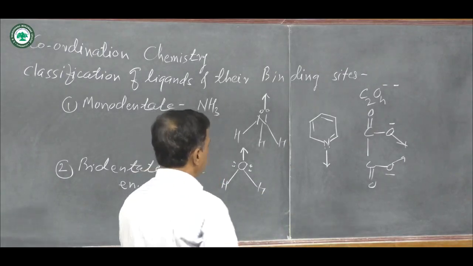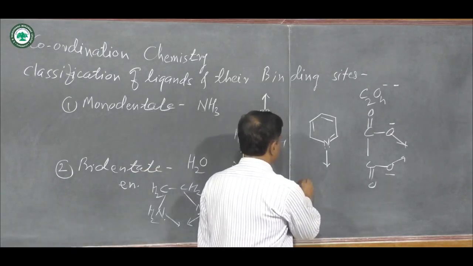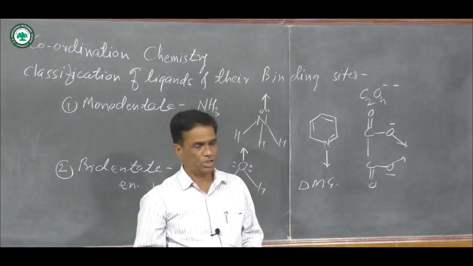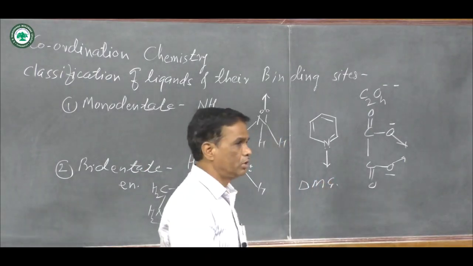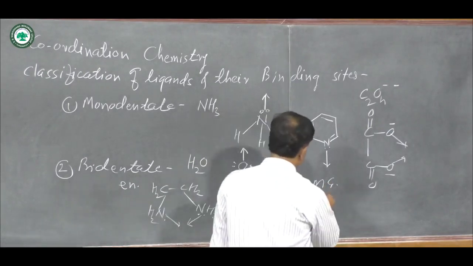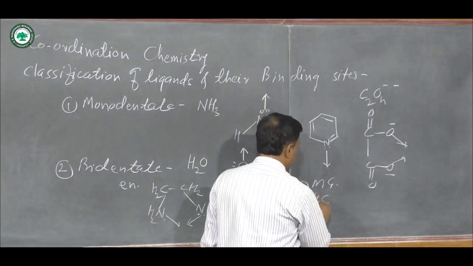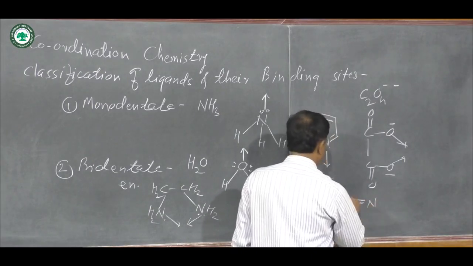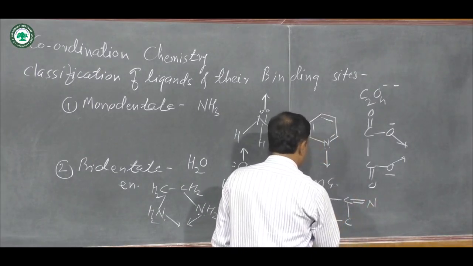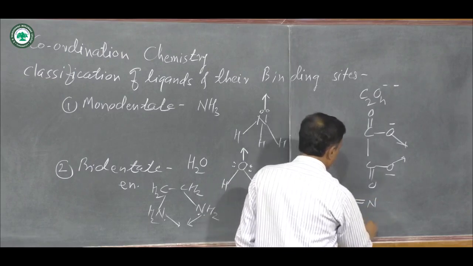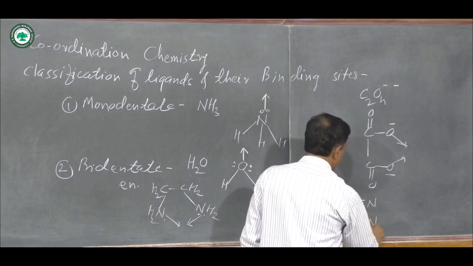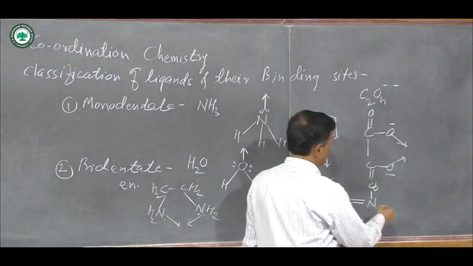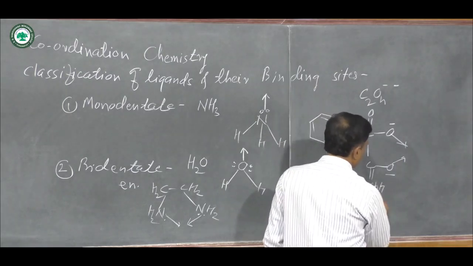One more example is DMG, called dimethylglyoxime. It is represented as CH3, C, with a double bond to N, then C, with CH3, double bond N, and an OH group on each oxygen.